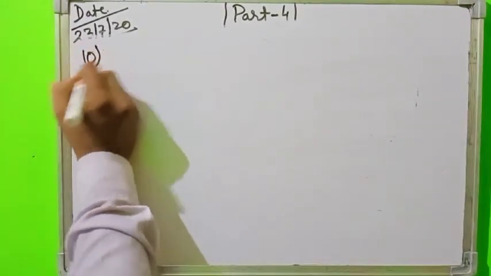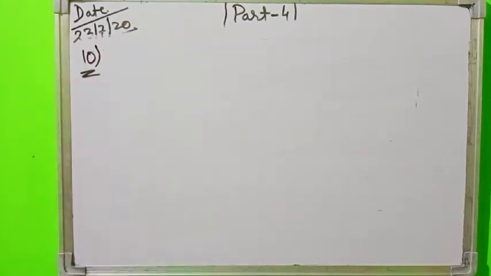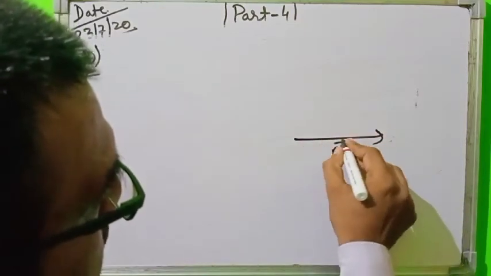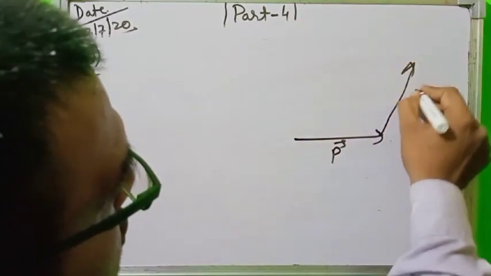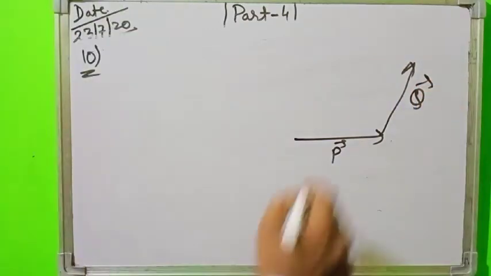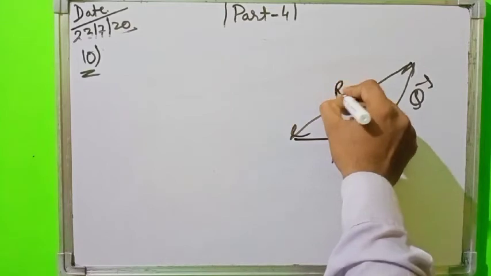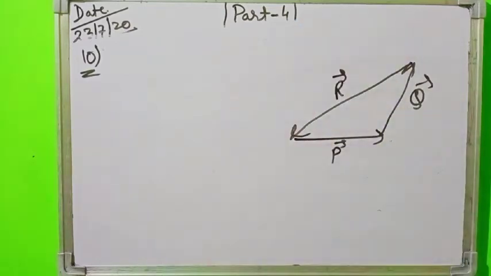Third point. How many unequal vectors are required to make the resultant 0? Look here, how many vectors. This is vector P. This is vector Q. There are 2 vectors. And if we draw a vector R in the same sequence as vectors P and Q, then what can you write?